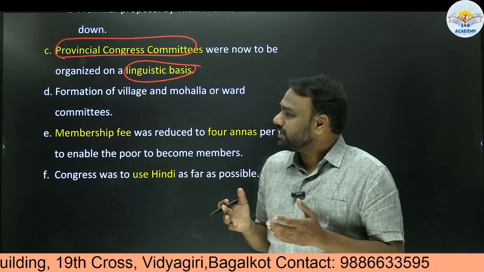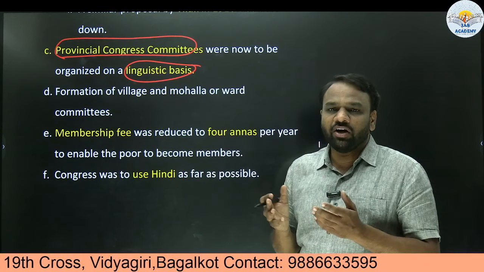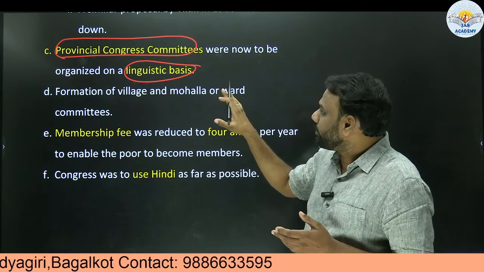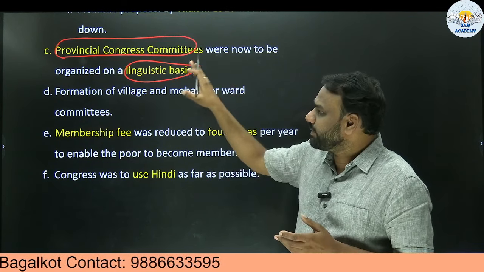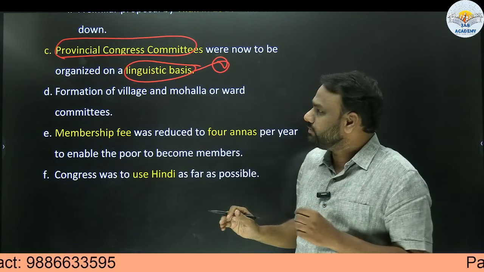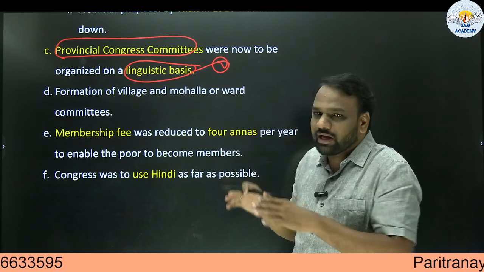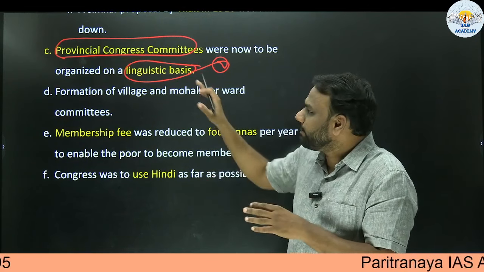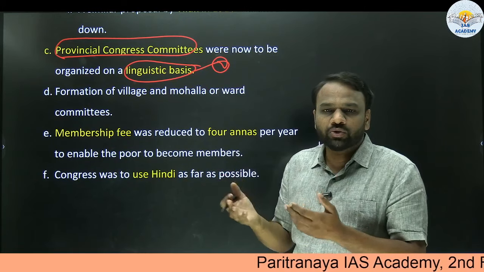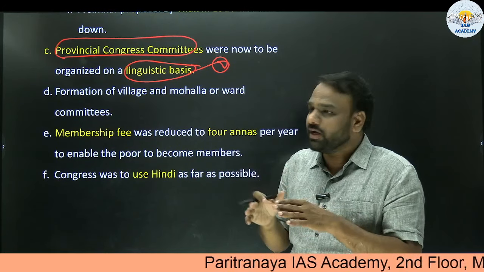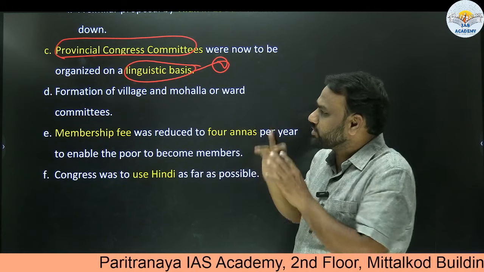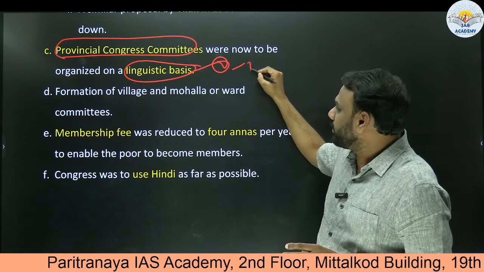Previously, these committees need not necessarily be organized on linguistic lines. But now, a provision was made wherein these committees will be organized on a linguistic basis, based on language. It means in Karnataka, only Kannada speaking people will become part of Karnataka's provincial Congress committee. Similarly, in Tamil Nadu, those who can speak Tamil can become part of Tamil Nadu's provincial Congress committee. So this provision was made in the Nagpur session of 1920. Another very important development.